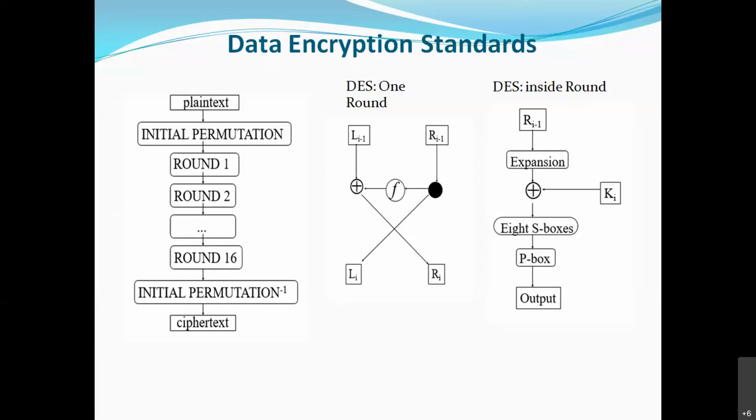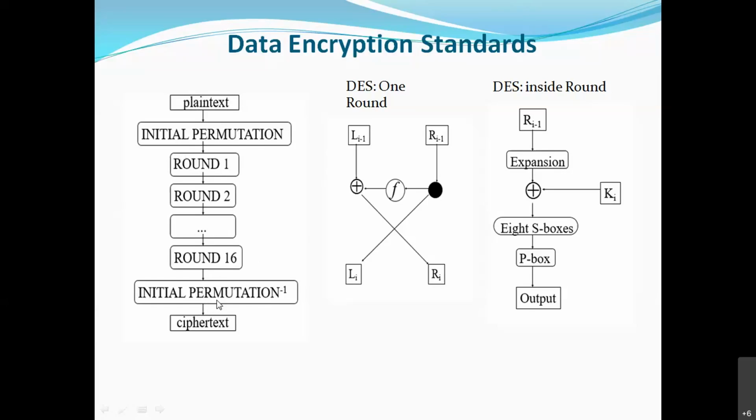Just imagine the plain text is hello. You can consider either text or integers. After permutation, the bits are mixed. Again, it will go through all these 16 rounds, so again mixing, substitutions, transformations, everything is done.